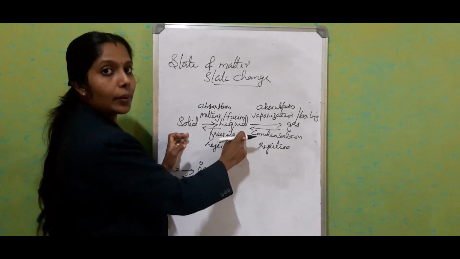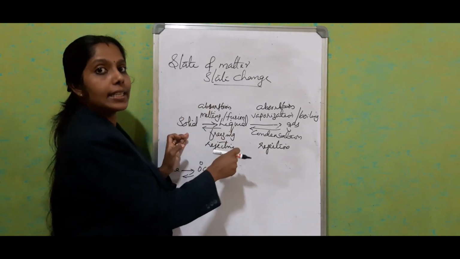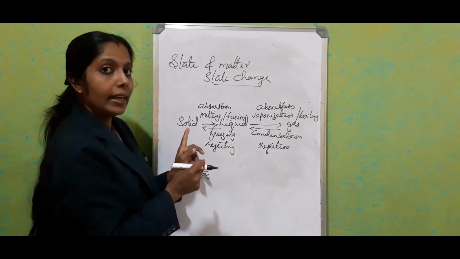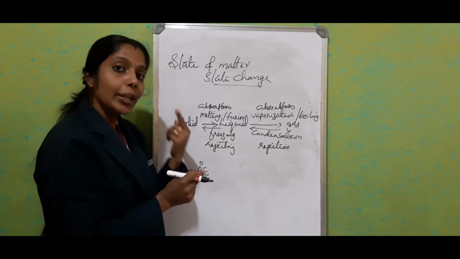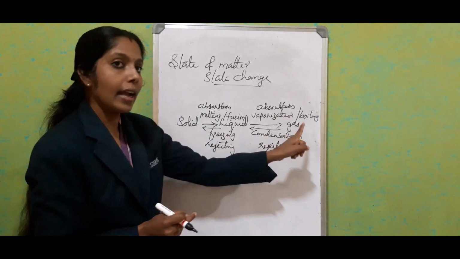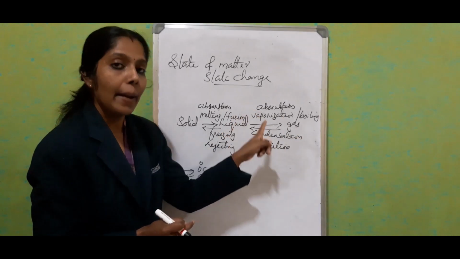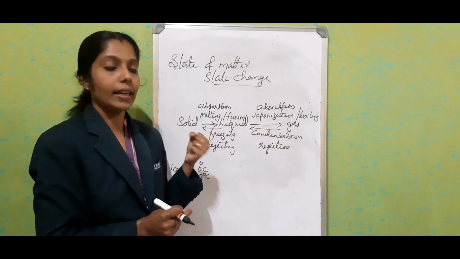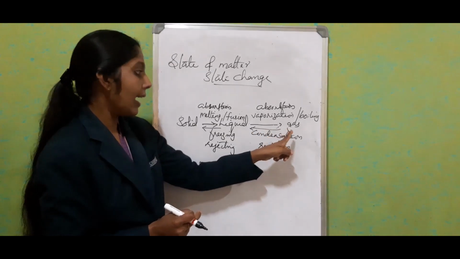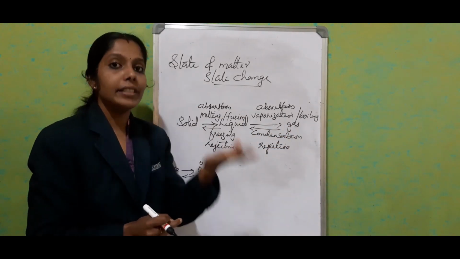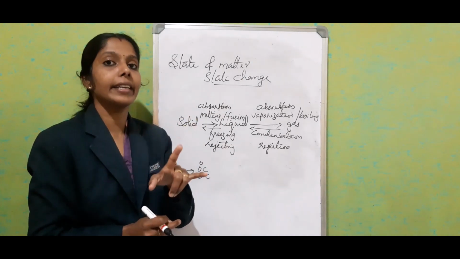From solid to liquid, it happens at 0 degrees Celsius by absorbing the heat energy. From liquid to solid, it's happening at 0 degrees Celsius by rejecting the heat energy. From liquid to gas, as in the case of water, it happens at 100 degrees Celsius by absorbing heat energy. And this one, gas or vapor state to liquid state or water state by rejecting the heat energy at 100 degrees Celsius.